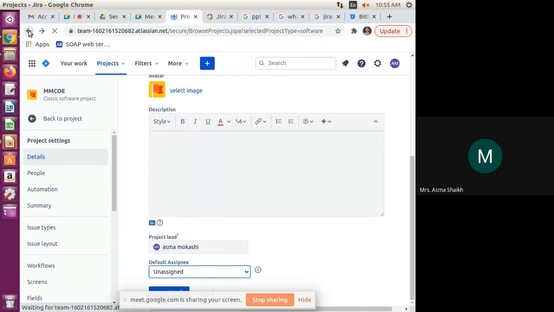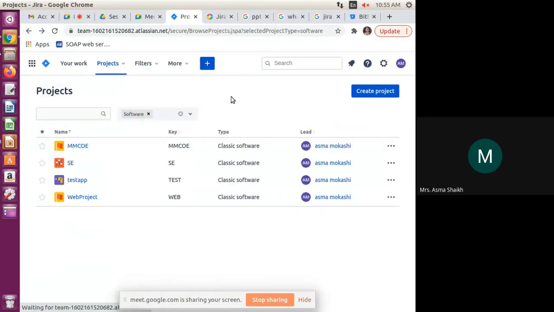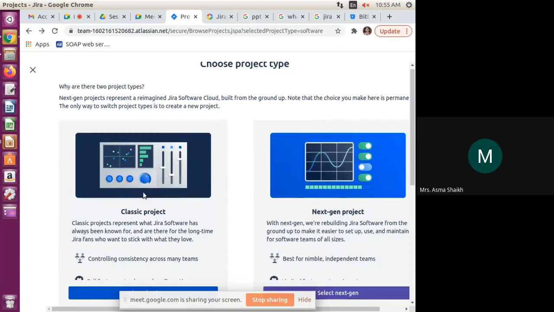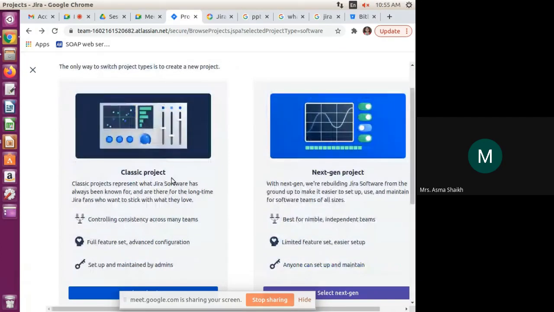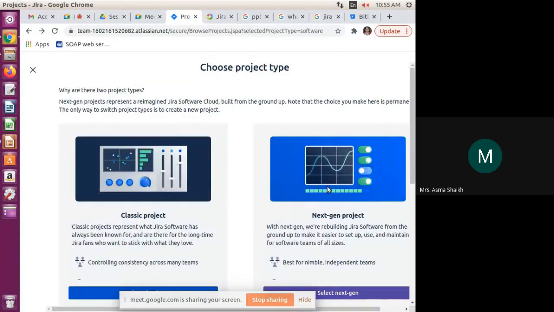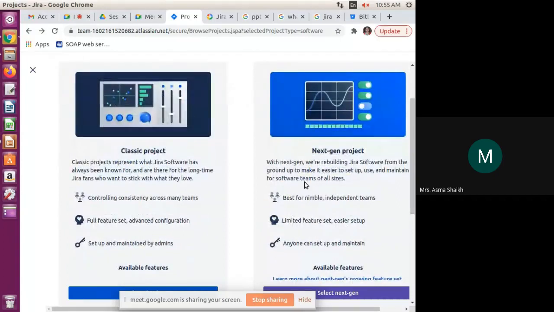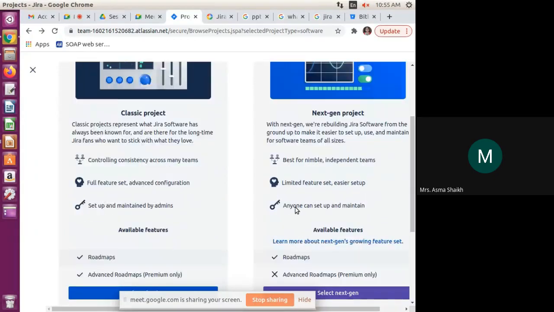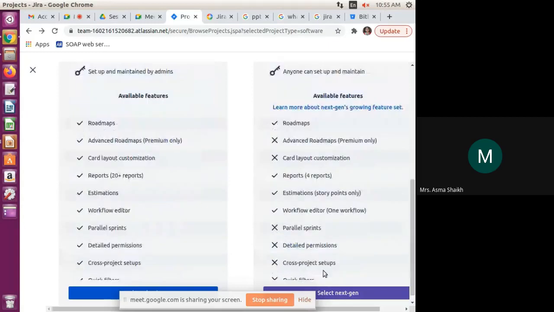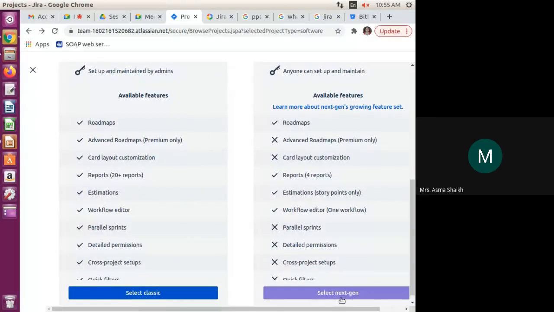So we can see how to create a project from the beginning. It is a very easy look and feel in Jira software. We can click on create project. Here are the two kinds of project, classic project and next-gen projects. Next-gen projects are the projects which are built upon the cloud. If we want to create this, we can click on next generation project or click on the classic projects.